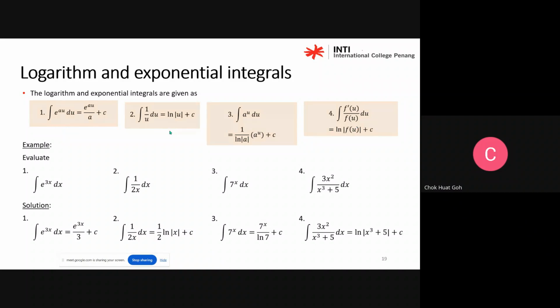So for our case here, students, you integrate 1 over u is ln modulus u plus c, for example. The second case, 1 over 2x dx is half, and then 1 over x is ln x plus c. Right? So when you integrate 1 over u, you get ln u. You integrate an exponential function, what to do? Integrate this kind of function, all kinds of integration.